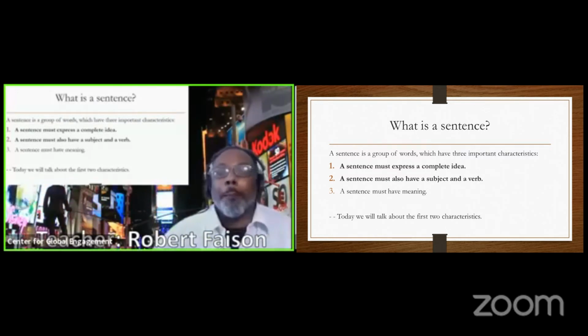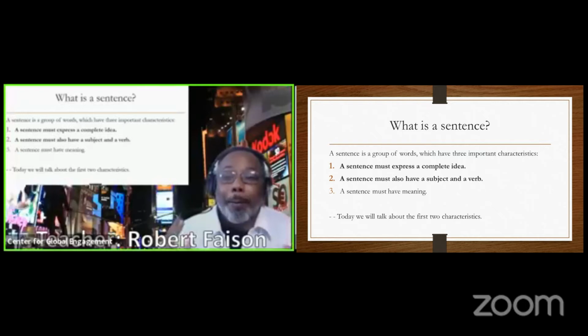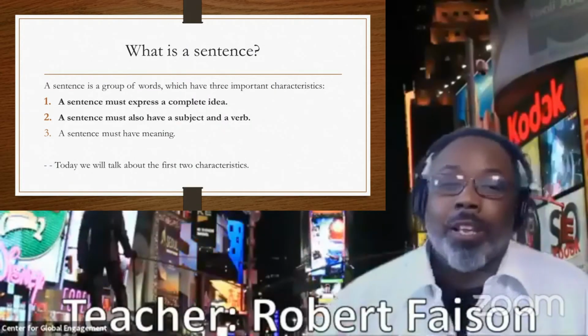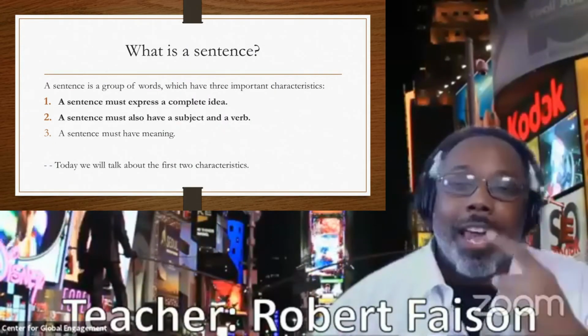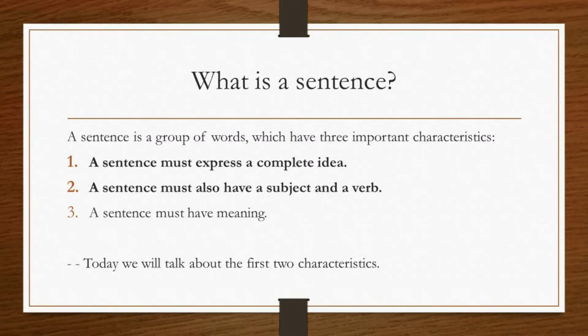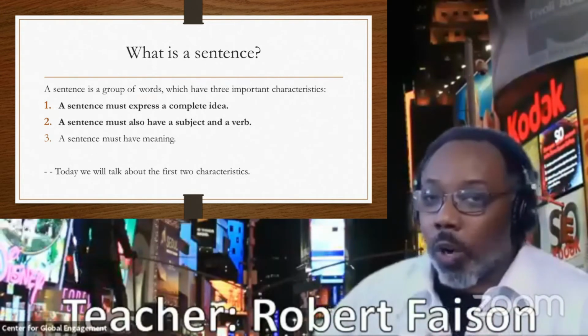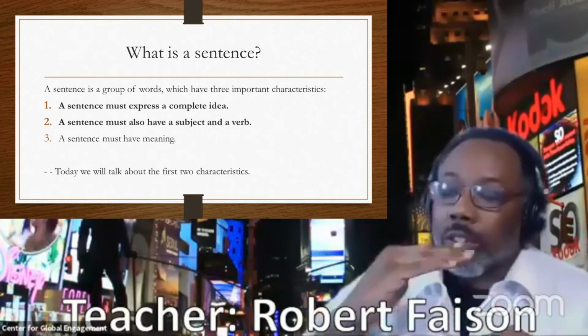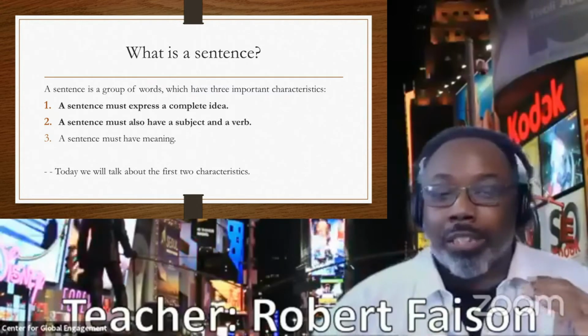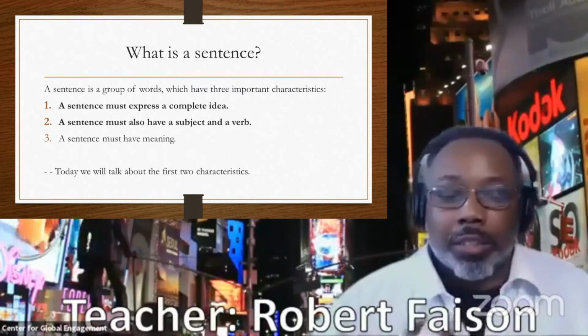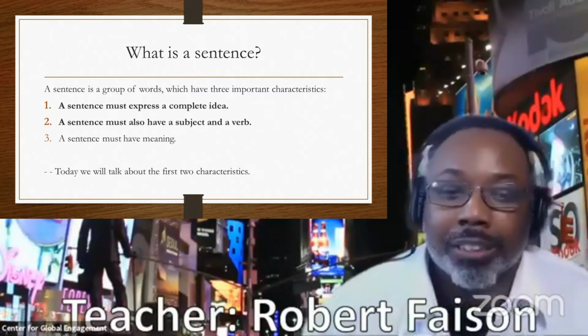A sentence must express a complete idea. A sentence must also have a subject and a verb. And last but not least, a sentence must have meaning, okay? Today, we're going to focus on the complete idea and the subject and the verb. And when you come back, we're going to talk about the breakdown of the different types of sentences which exist in the English language, okay?